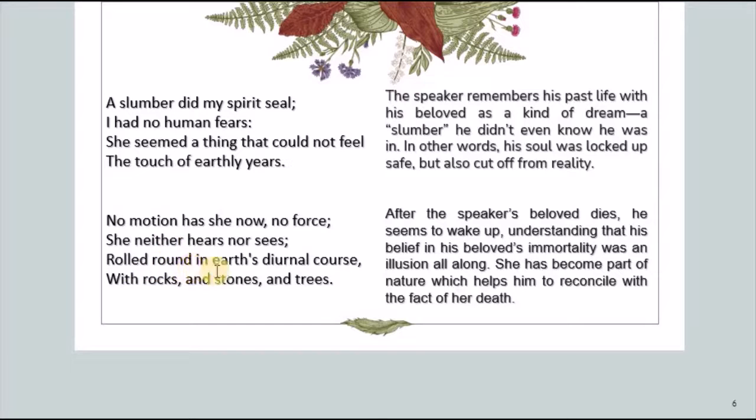Rolled round in earth's diurnal course. After her death, of course, she's buried in the ground, and after burial, it means that she has become part of nature again, with rocks and stones and trees. Okay, after the speaker's beloved dies, he seems to wake up, understanding that his belief in his beloved's immortality was an illusion. There is no such thing as immortality for human beings. She has become part of nature, which helps him to reconcile with the fact of her death.